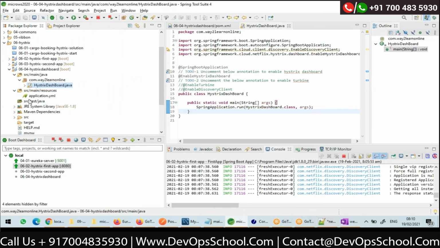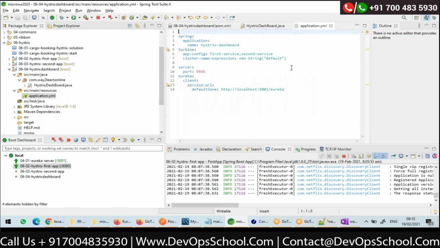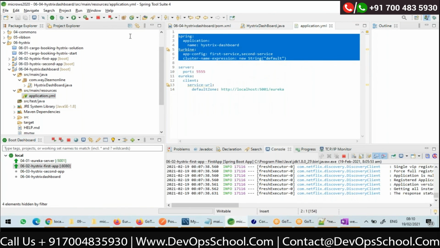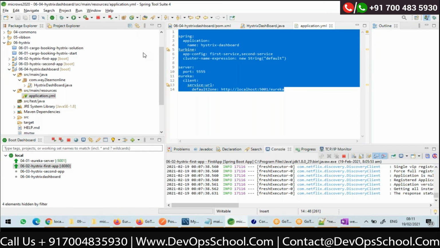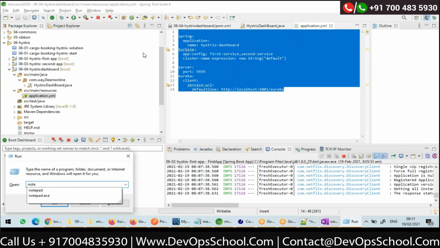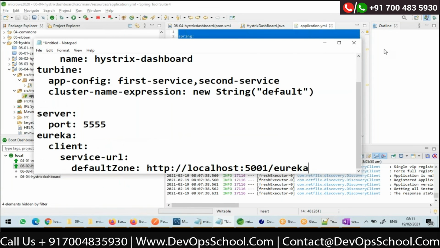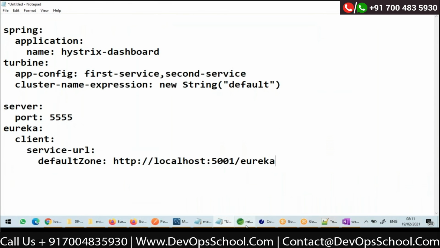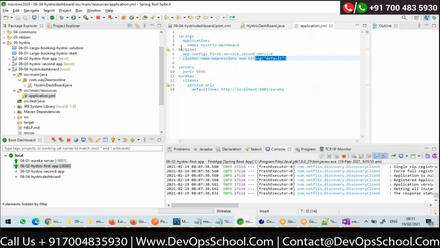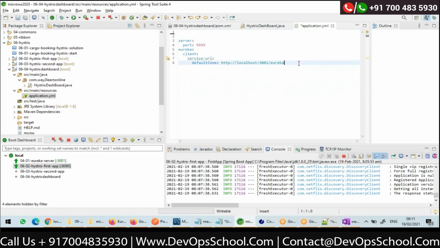And in my YAML file, I don't need all this. Better I'll copy all of it into a notepad. Step by step, I'll show you why this configuration is required and when. Right now, I'll just remove all this. It is not even a Eureka client.